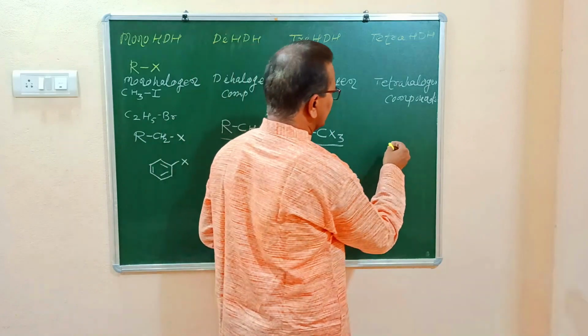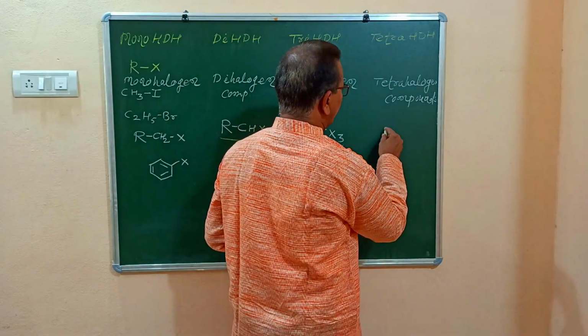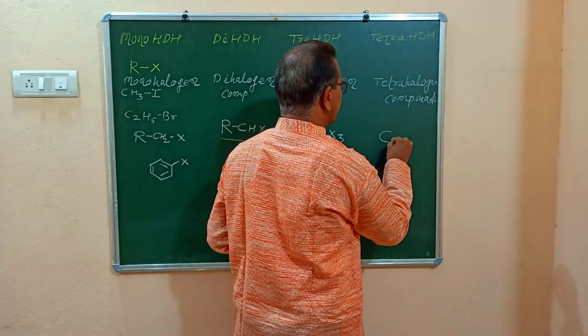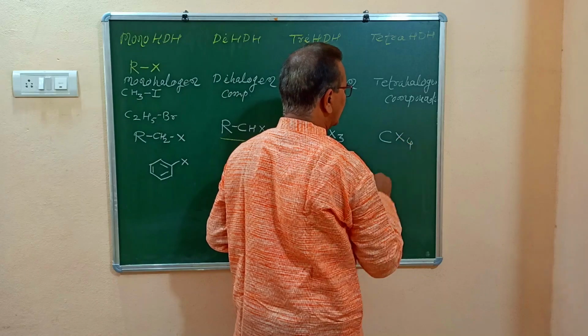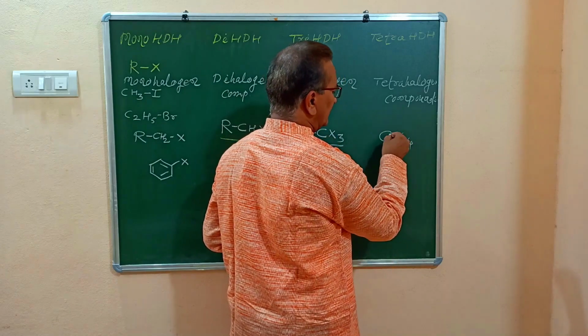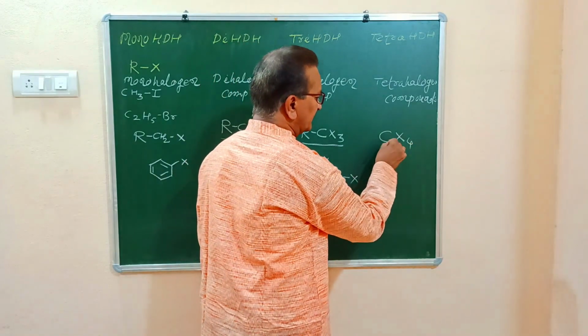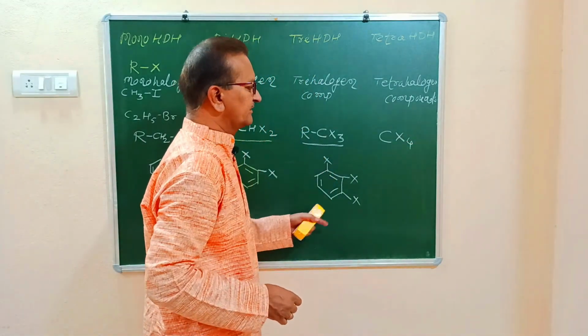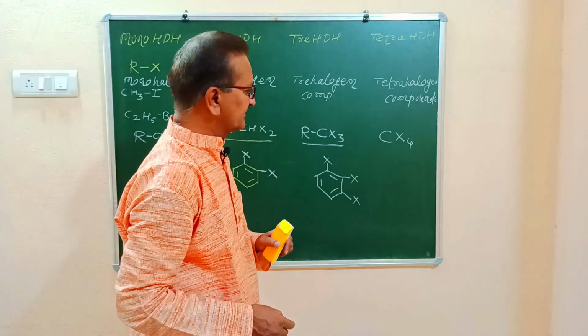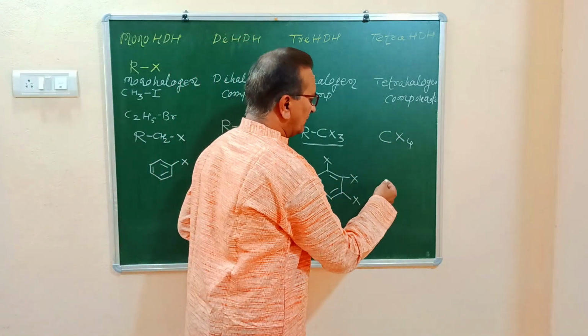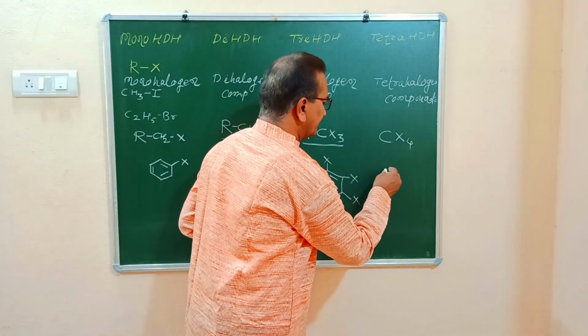We'll write examples also. Tetrahalogen compounds can be represented if we have to derive the formula from methane. In case of methane, all 4 hydrogen atoms must be replaced by 4 halogen atoms, so the formula becomes CX4. Here X stands for halogen atoms, most commonly chlorine, bromine, or iodine.